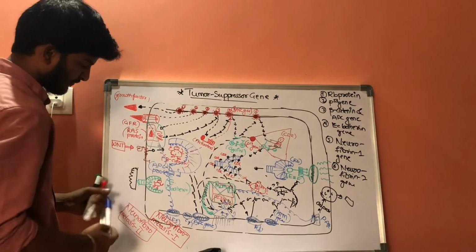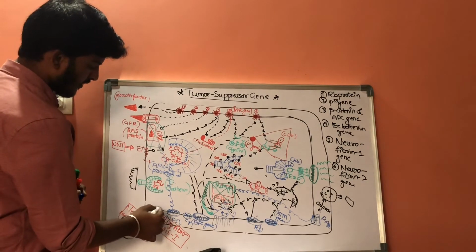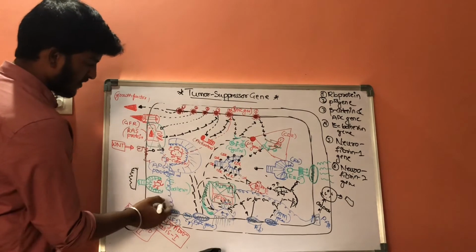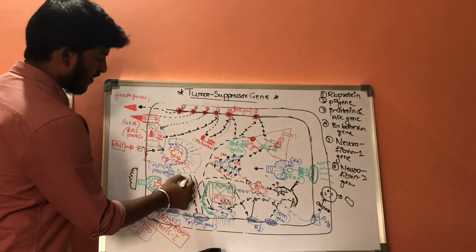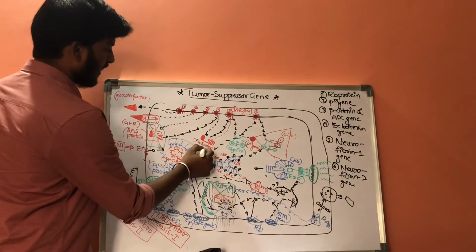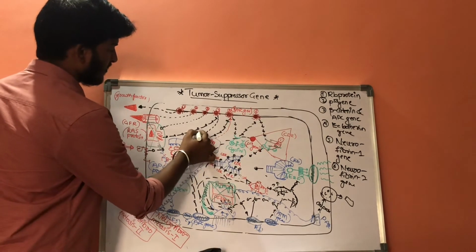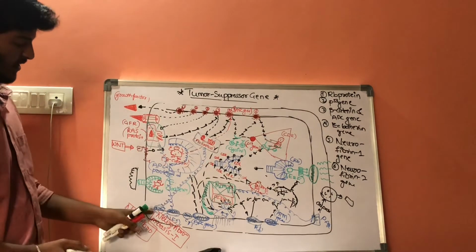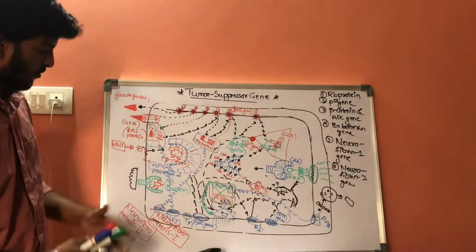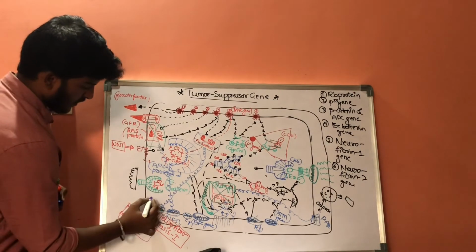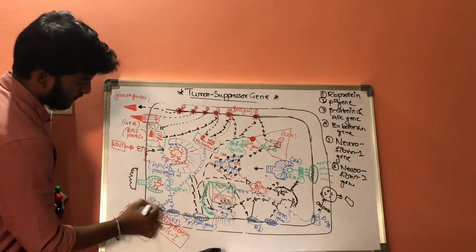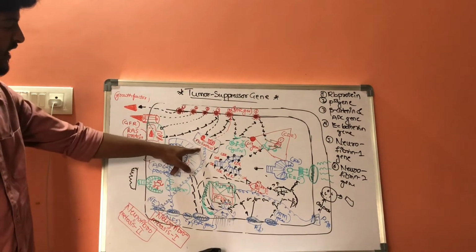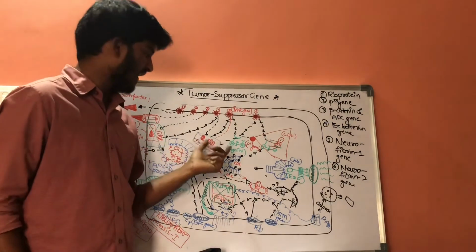And the function of this, let us consider, this is neurofibrin 2 gene. The function of this neurofibrin 2 gene is, it will work on these special set of proteins and will inhibit the activators. Whenever it is activated, it will inhibit the transcription factor.